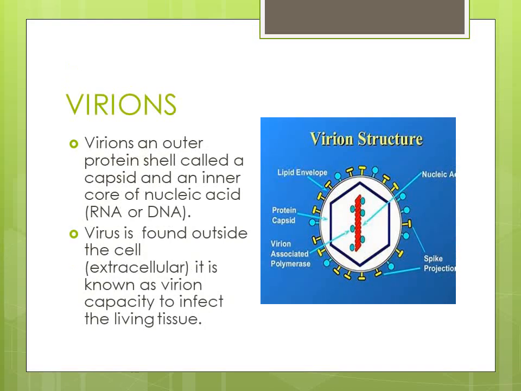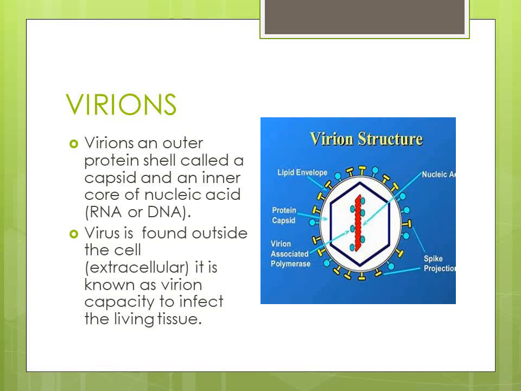Then virions. This virion structure has an outer protein coat, and one more outer envelope coat is present. Such a virus is called a virion. The protein coat is called the capsid. The inner core contains nucleic acid, as given in the picture. The nucleic acid is surrounded by a capsid.